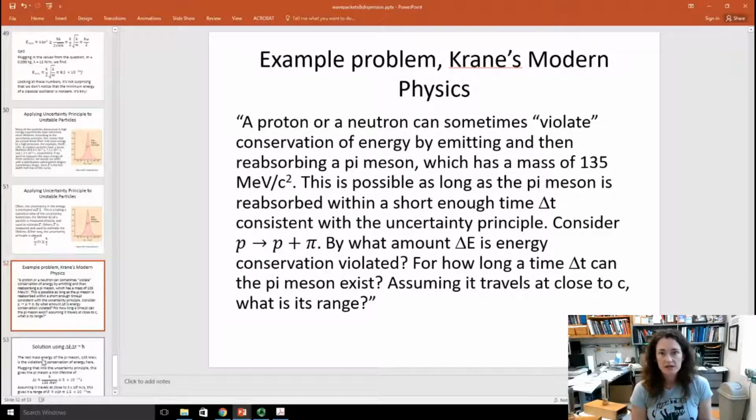What that means is that the lifetime of that pi meson is dictated by the energy-time uncertainty principle, because you can only violate conservation of energy for very brief times. So, by what amount delta E is the energy conservation violated? And for how long a time delta t can that pi meson exist? And then, assuming that it travels close to the speed of light, what's the range of the pi meson particle?